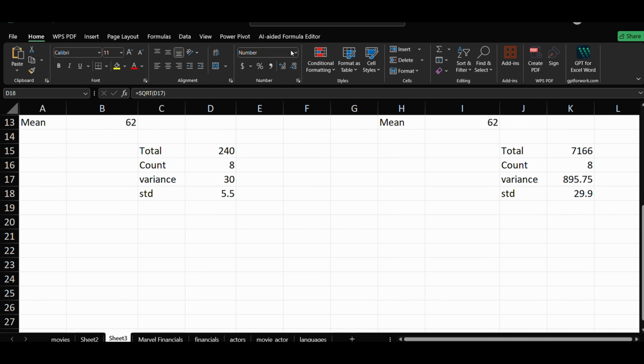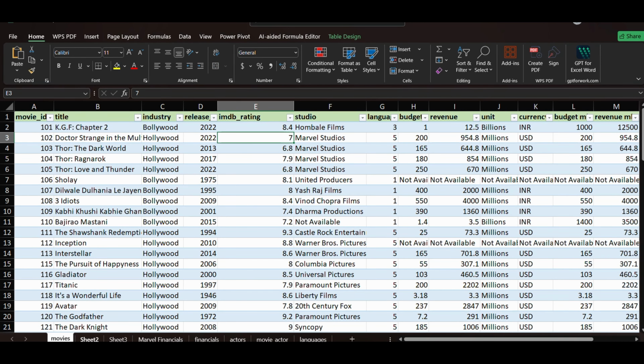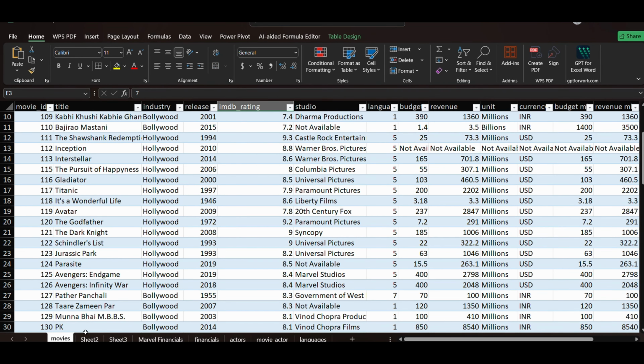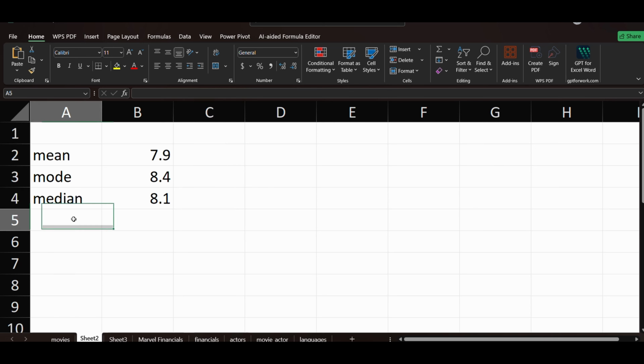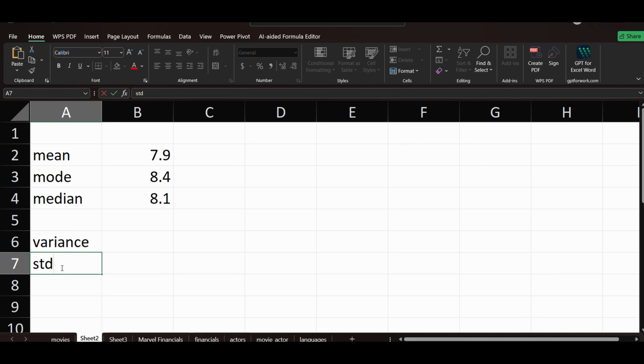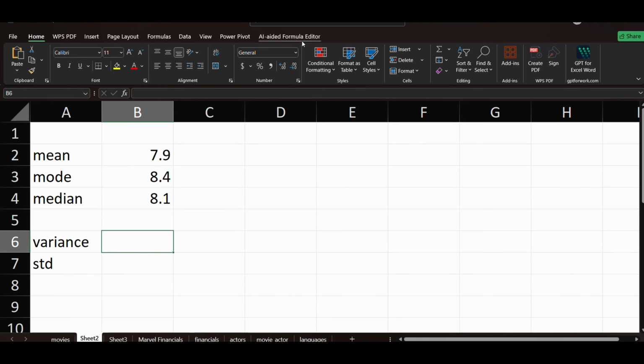Okay, now let's see those things in this dataset, like the movies dataset. So just go to the sheet one and just do the variance and the STD. Okay, so in the IMDb rating, we can do that thing.